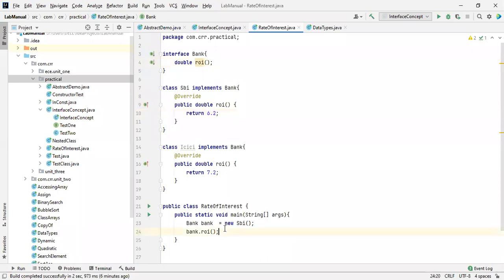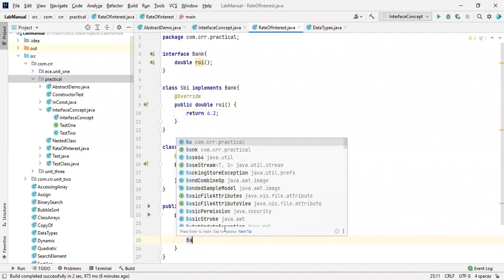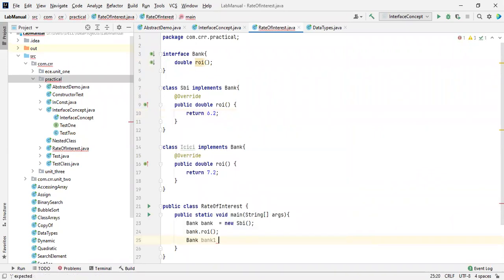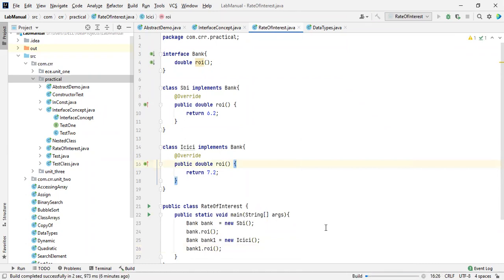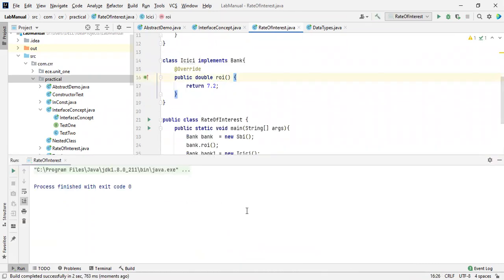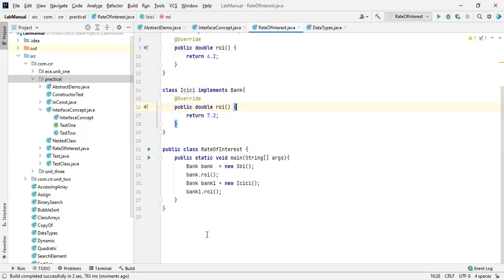You can achieve that. And now again I'm going to take Bank b1 equals new ICICI. So now I'm going to take b1 dot rate of interest. Let me run this program. I will explain later. Wait a second. Oh man, I need to mention it inside, sorry, I just forgot to tell that. This should be inside System.out.println. Even I forgot that.